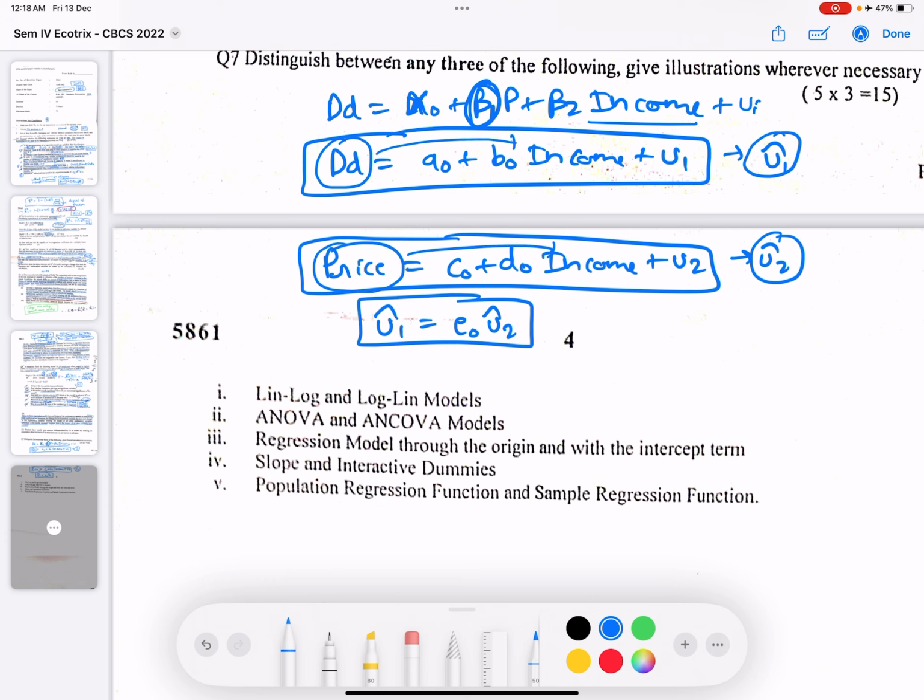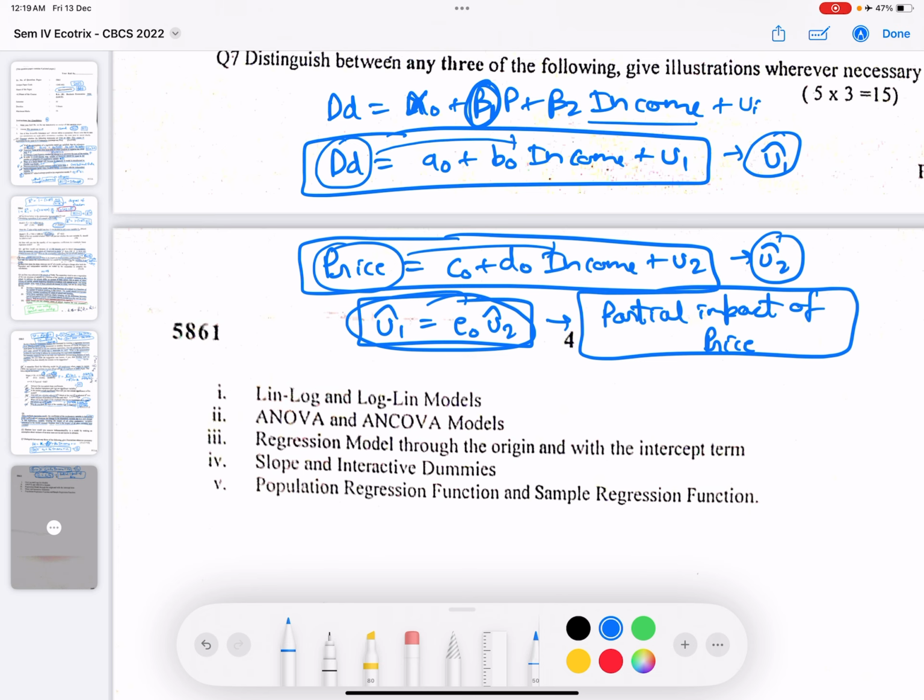Then with the help of this, we can know the partial impact of price. Basically, we took income in both places so that we can find only the impact of price on demand.